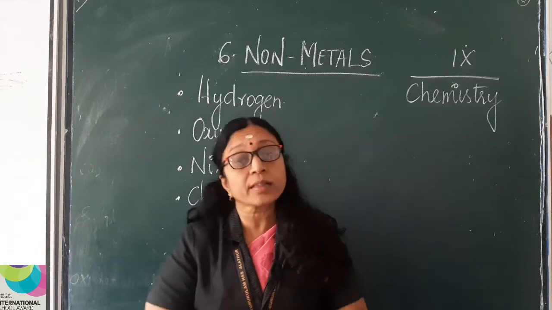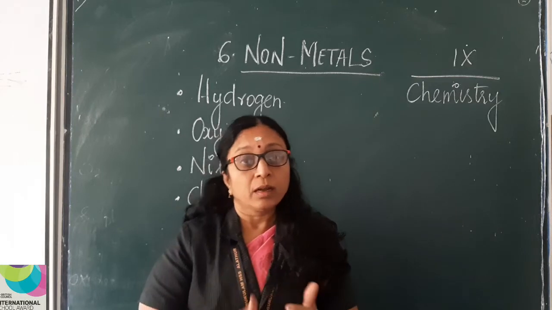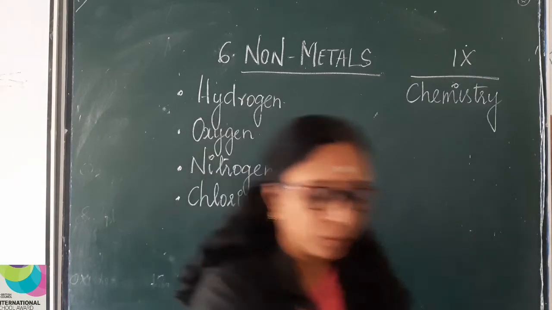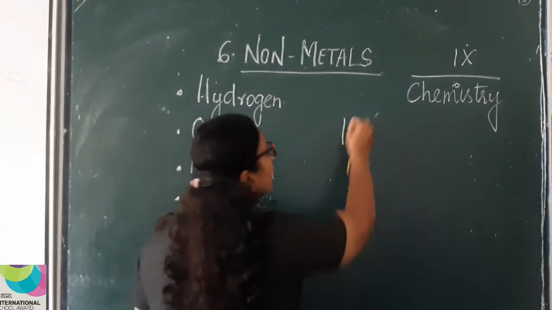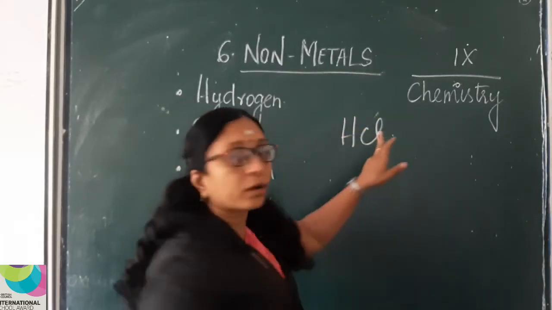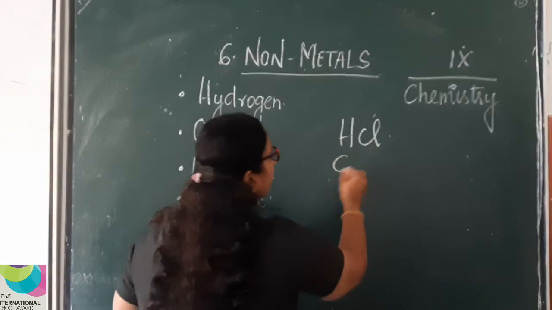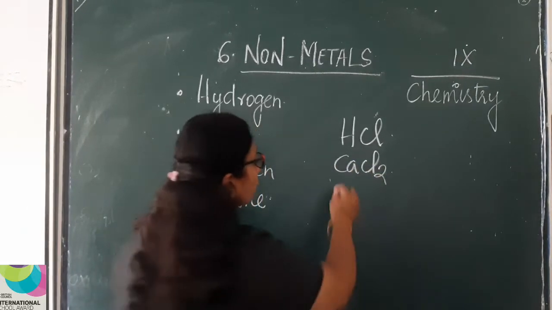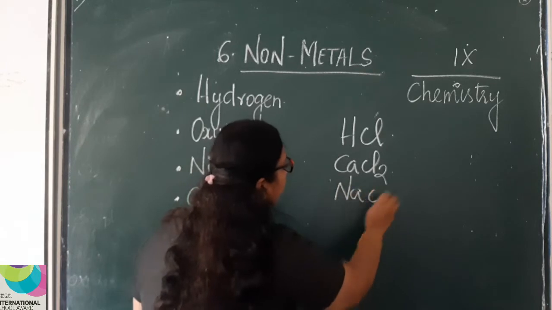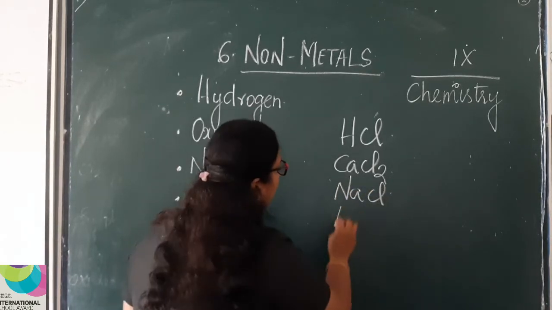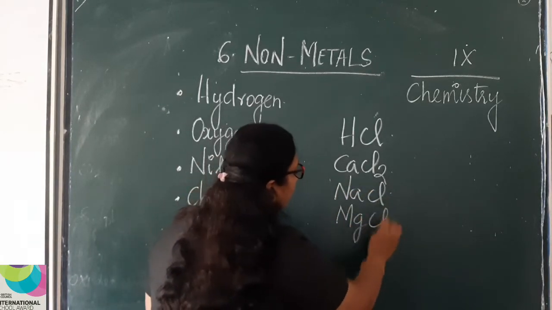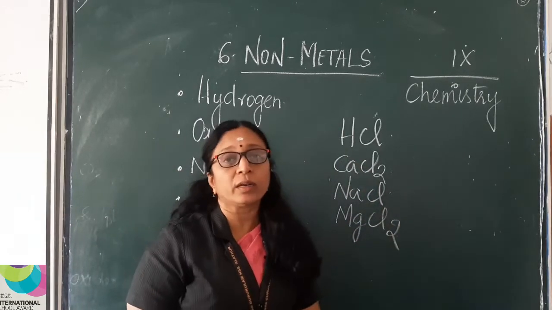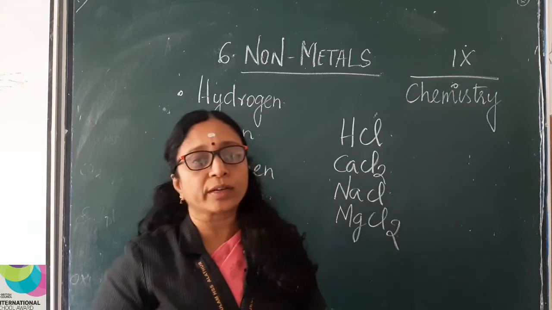Children, can you say some compounds that have chlorine in it? Yes, we will write some. Okay. So HCl. So it has chlorine. What else? Calcium chloride. Anything else? Sodium chloride. Magnesium chloride. So these are some compounds which have chlorine in it. So you can note it down in your textbook.